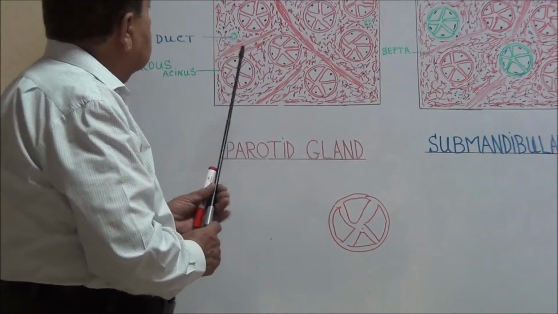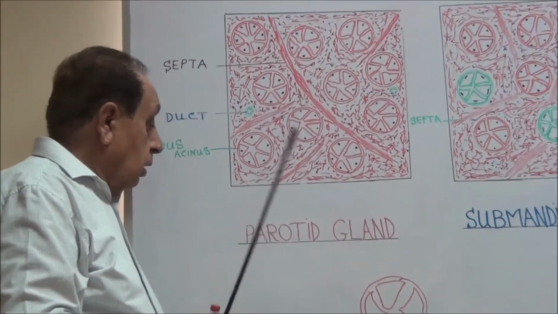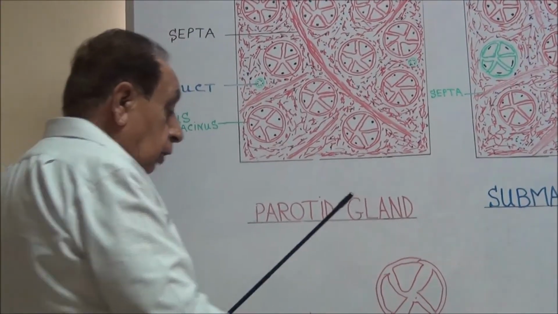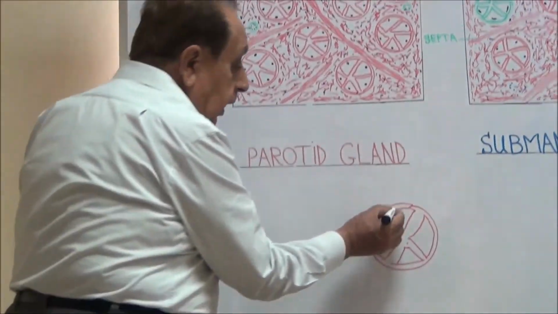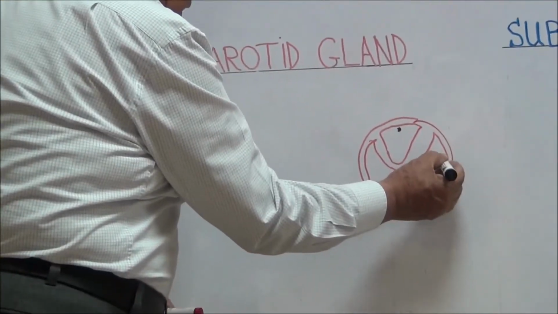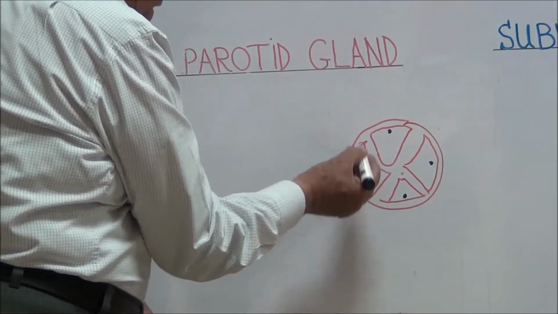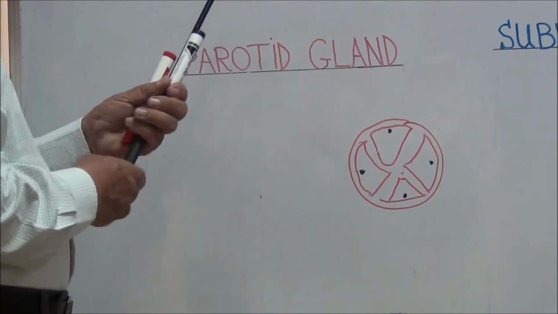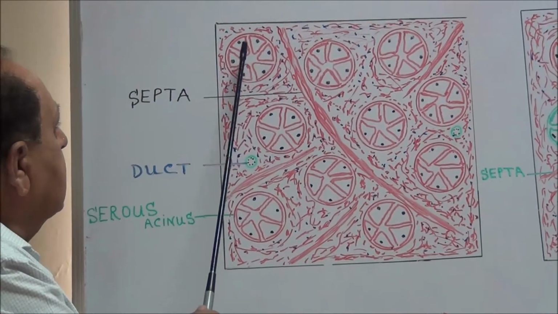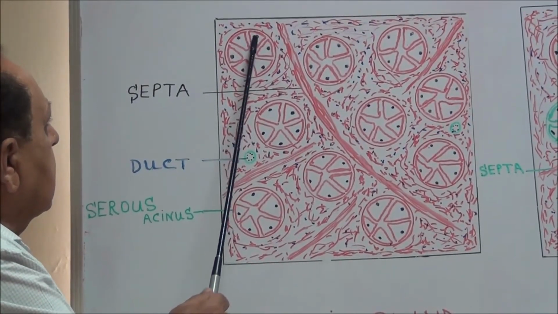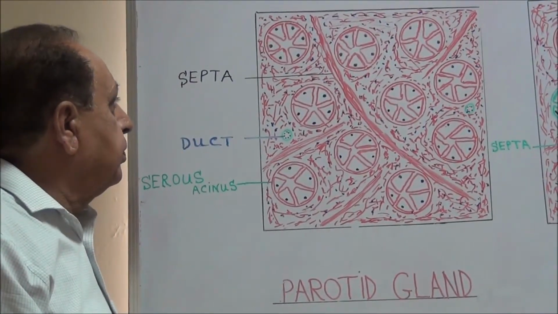Now, in serous acini, the nuclei are rounded, and these nuclei are present near the base of the pyramidal cells. These acini have pyramidal cells with rounded nuclei present near the base.